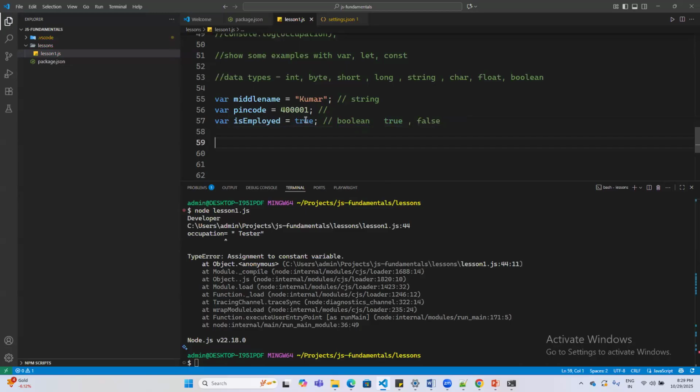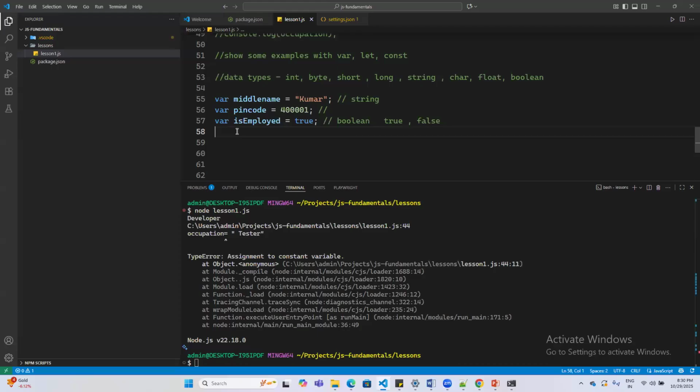When I say is employed equals true, without the double quotes, there is no error because it understands this is a reserved keyword, meaning is employed is of type Boolean. That means is employed can be only true or false. There are only two conditions, there is no middle way: either he is employed or he is not employed. This kind of type is called a Boolean type.